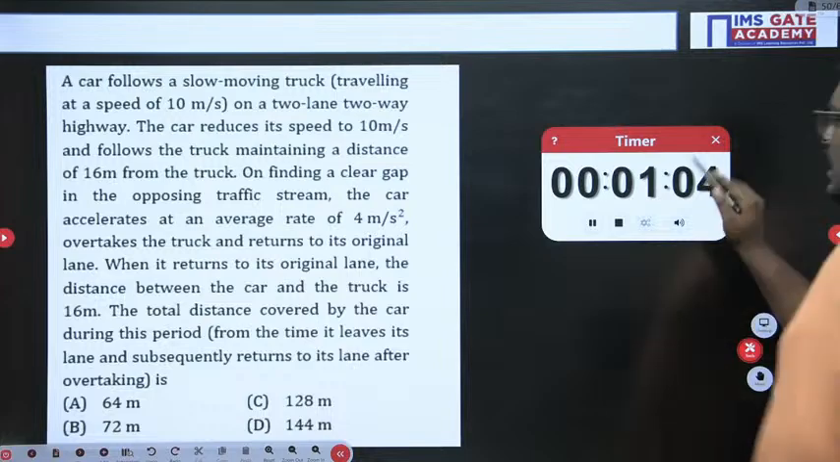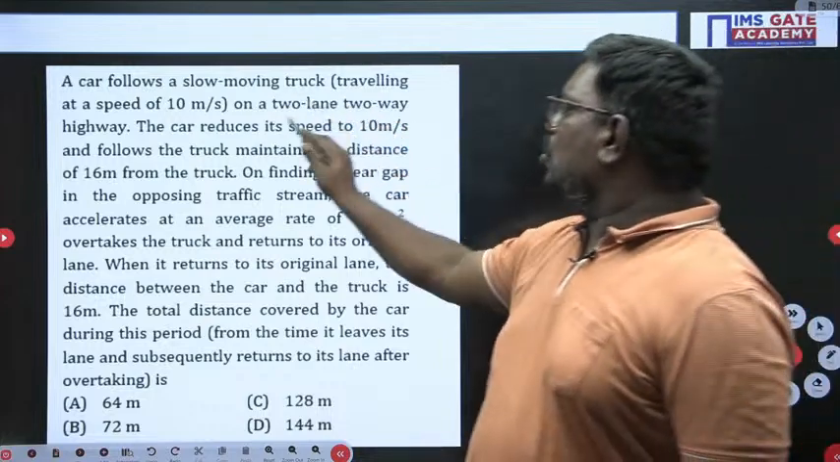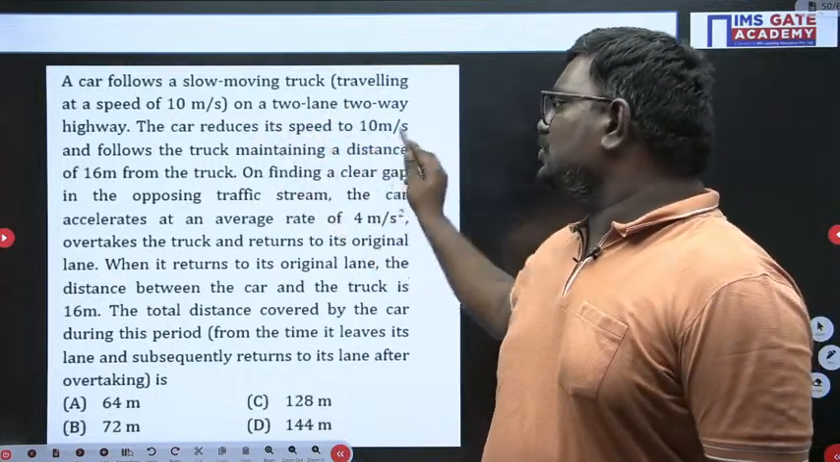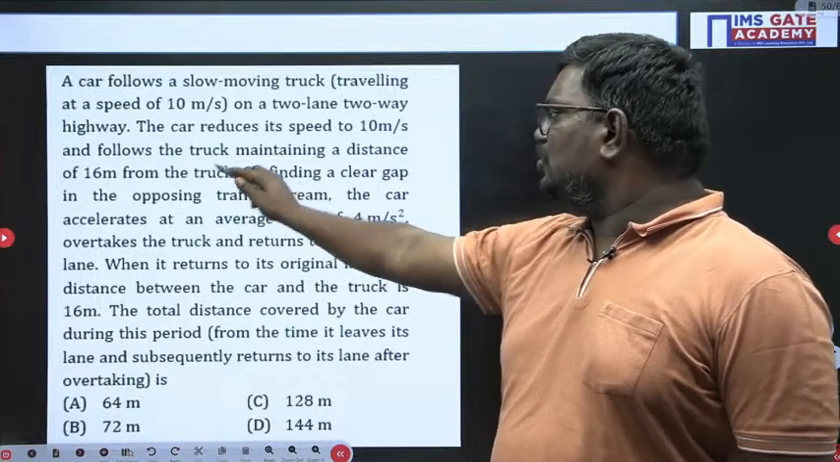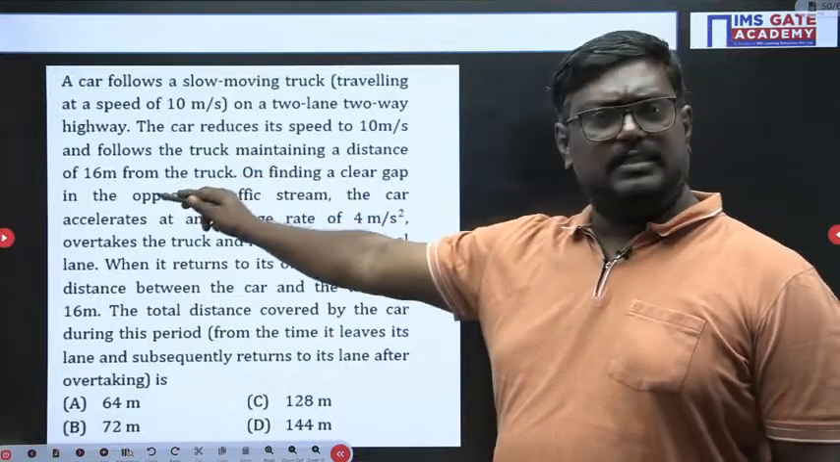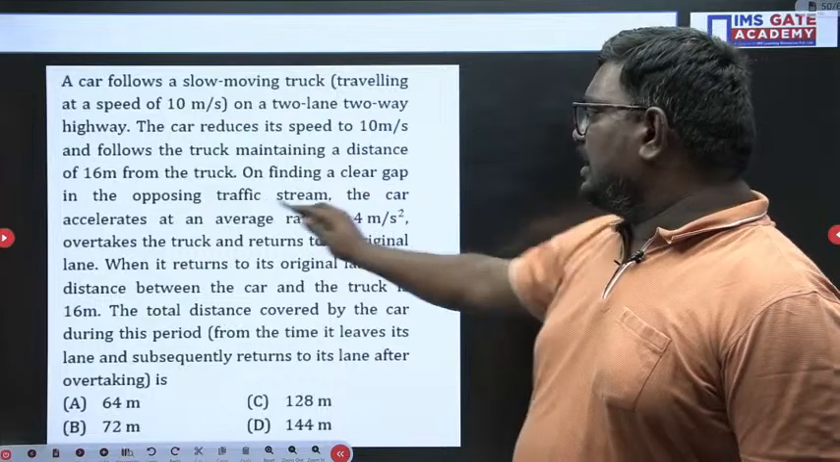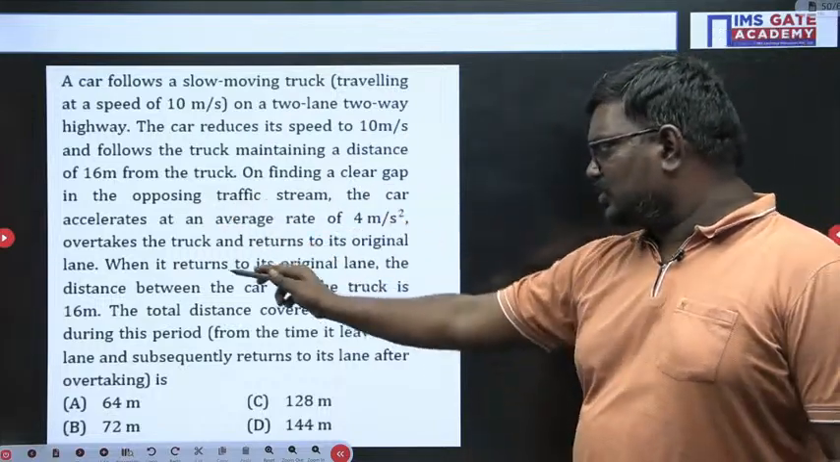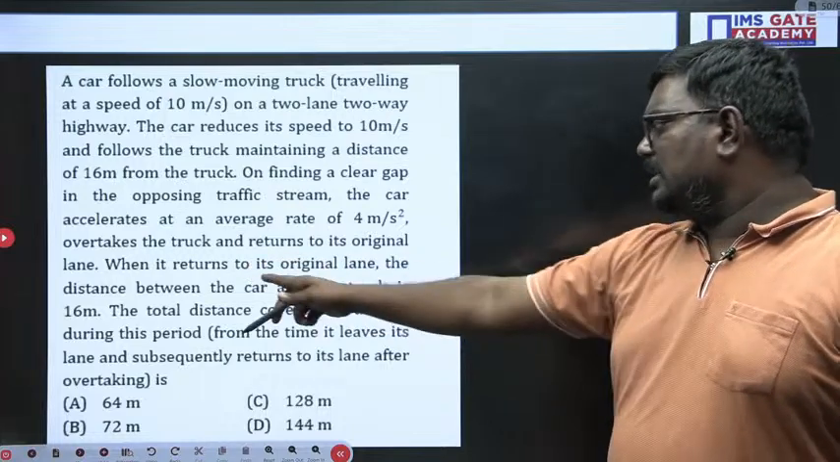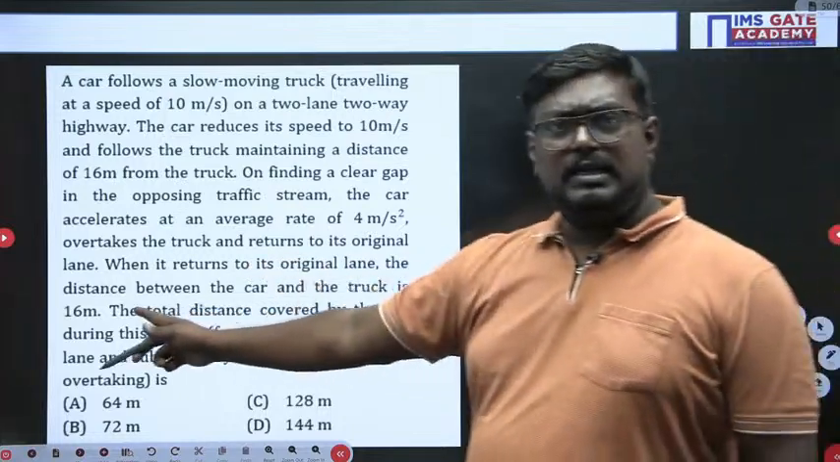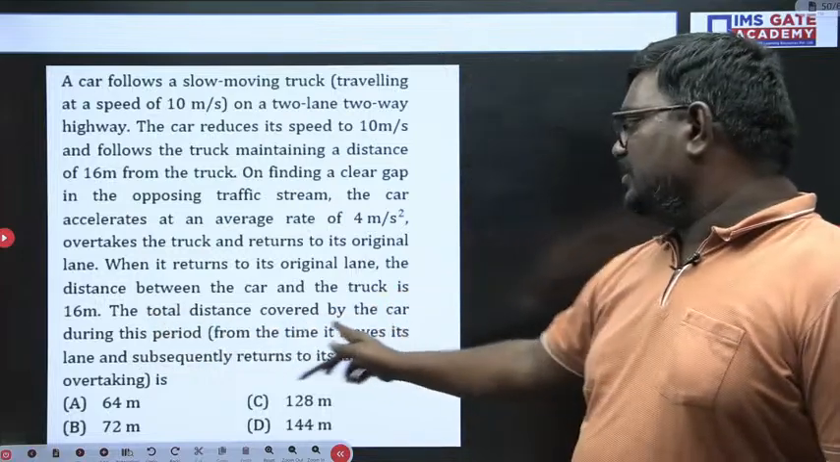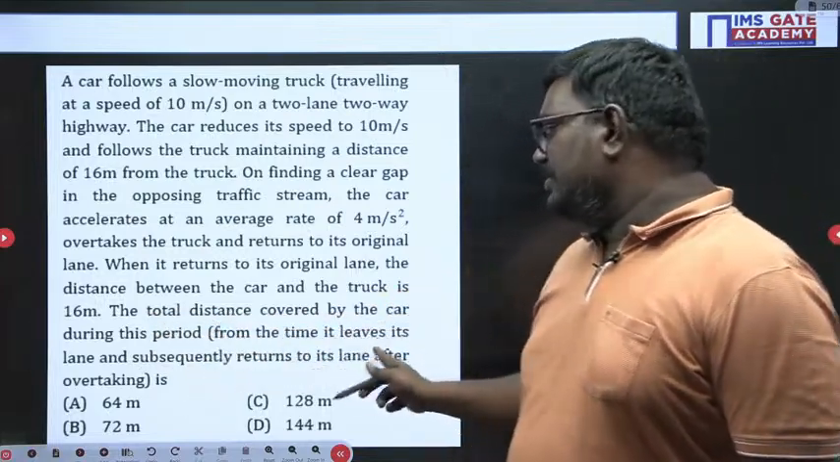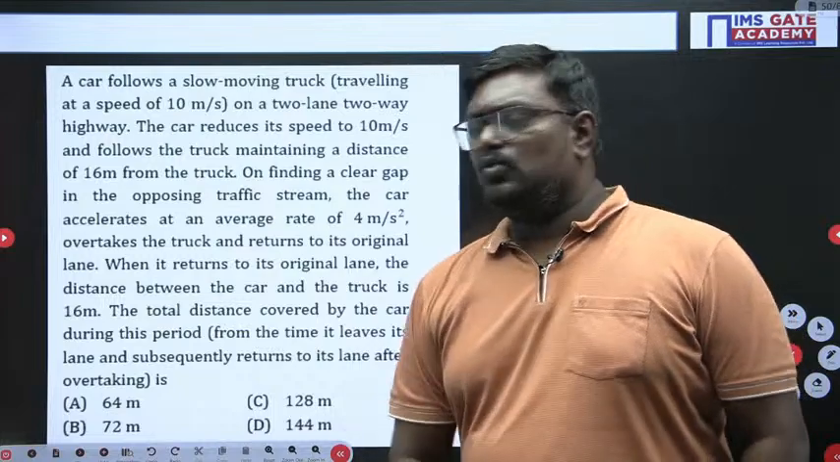Now see, students, a car is following a slow moving truck on a 2-lane road. The car reduces its speed from 10 meter per second to follow the truck, maintaining a distance of 16 meter. On finding a clear gap in the opposing traffic, the car accelerates at a rate of 4 meter per second square. While it returns to the original lane, the distance between the car and the truck is 16 meter. The total distance traveled by the car during the period it leaves its lane and subsequently returns, after overtaking.